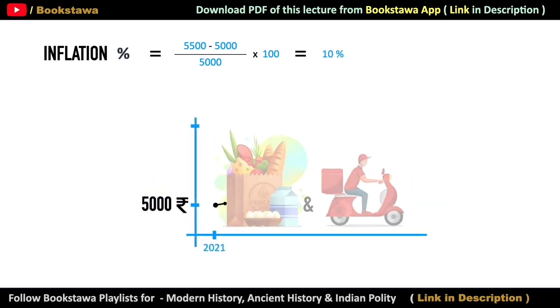What is the meaning of 10% inflation? You can understand with the help of this chart. Here we can see that if the price of these goods and services is 5,000 rupees in 2021, then in the next 20 years, if the annual inflation rate continues at 10%, these same goods and services will be worth 33,638 rupees in 2041. So you can understand how 10% inflation can make our goods and services expensive.